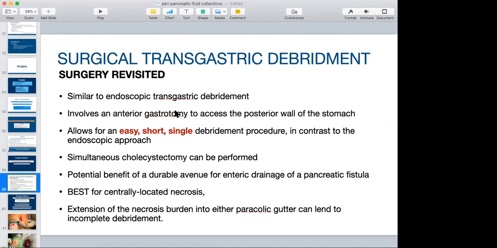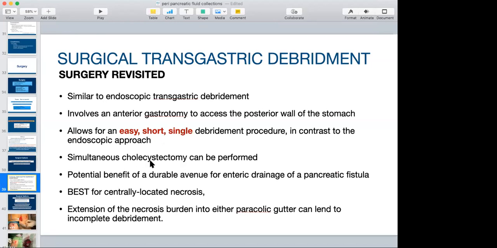It is similar to that of endoscopy. It involves anterior gastrotomy to access the posterior wall of stomach. It allows an easy, short, single debridement procedure in contrast to the endoscopic approach, which is technically demanding. It's long, with multiple episodes required, and a lot of gadgets required in the armamentarium, like endosono, APC, or